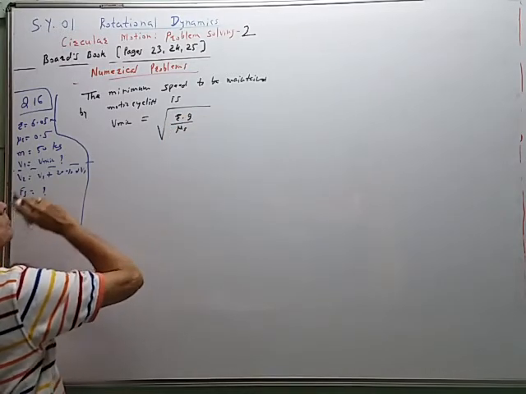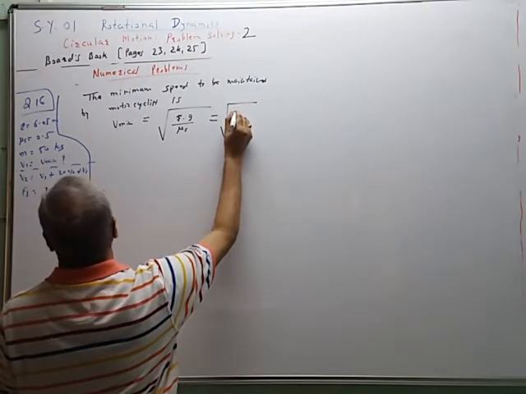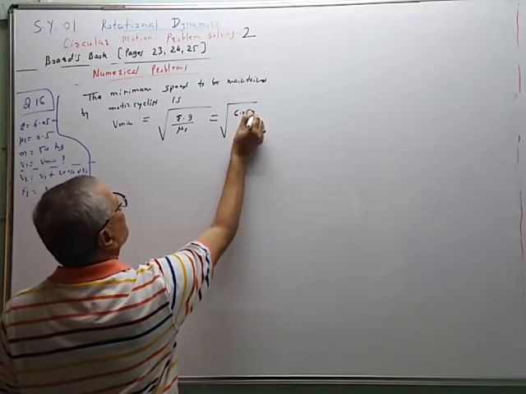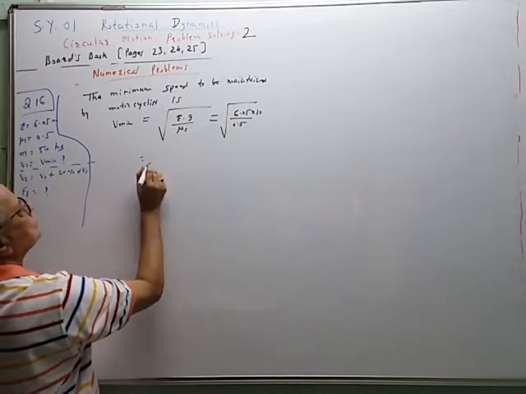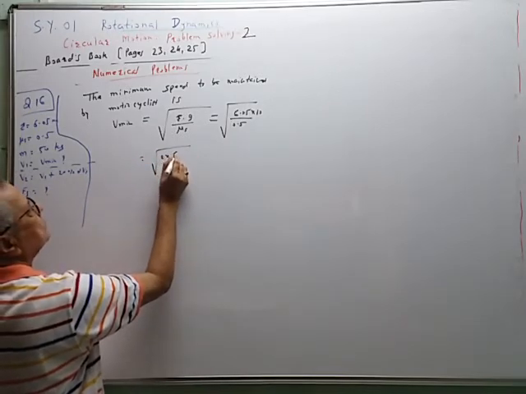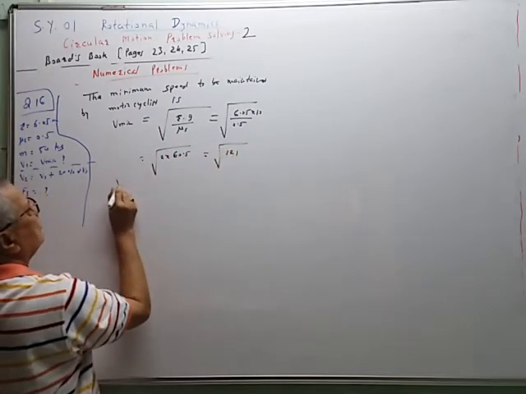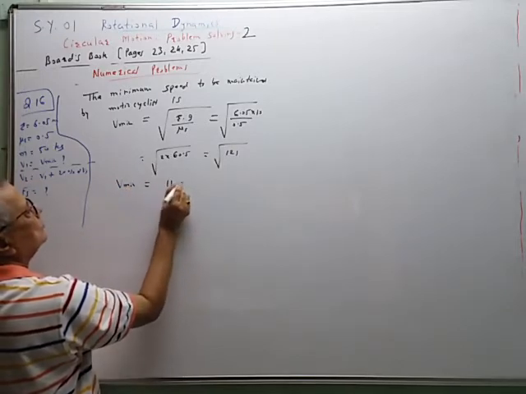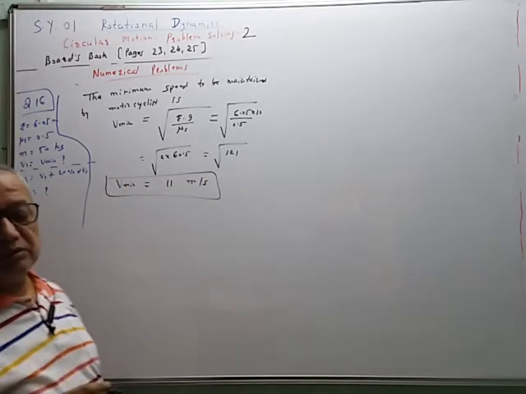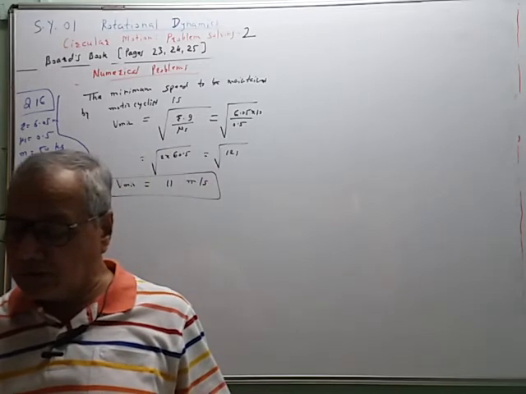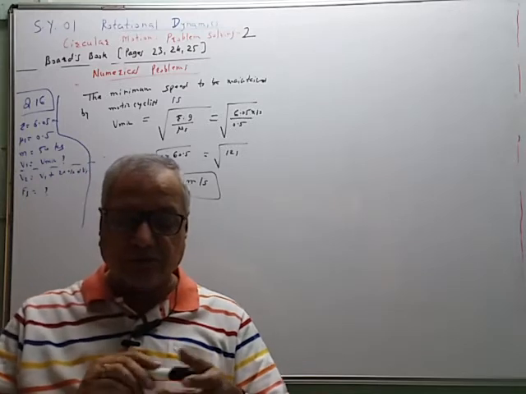We have derived this formula, so substitute. R is equal to 6.05 multiplied by G is equal to 10, divided by mu s equal to 0.5. So 2 multiplied by 60.5, that is equal to 121. 121 has root 11. So V minimum is equal to 11 meter per second. This much minimum speed should be maintained. The answer can also be converted into kilometer per hour, but the answer in the board books is also given in meter per second. So this is the first part.